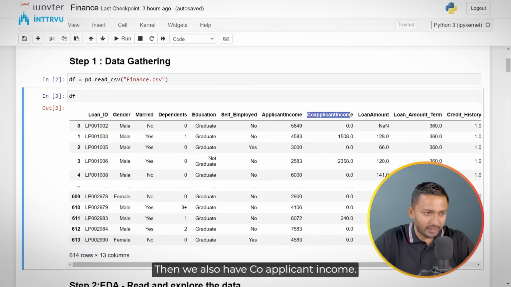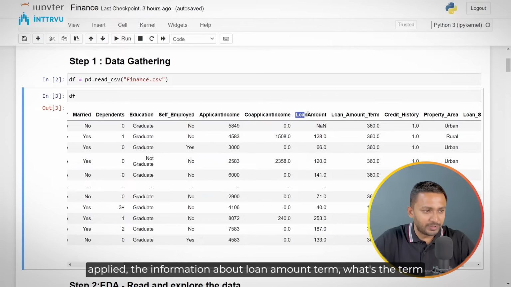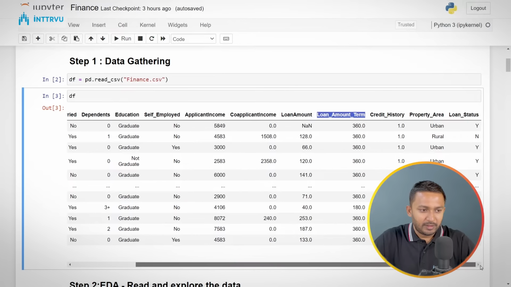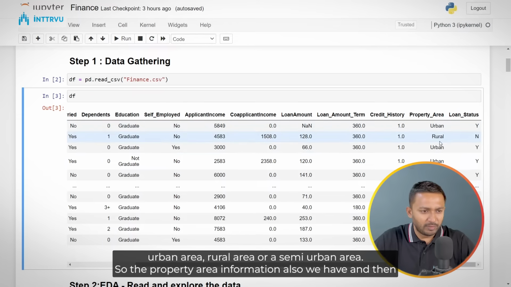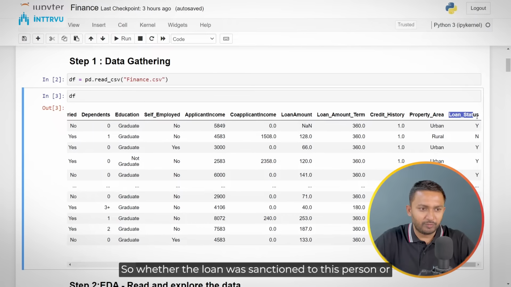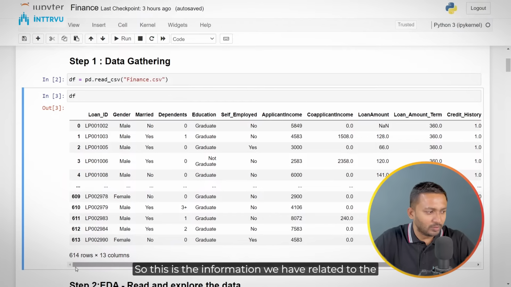Then we also have co-applicant income, the loan amount which is applied, and the loan amount term, the term for which that particular loan has been applied. Then information about whether we have the credit history of that person or not, and whether the person is coming from an urban, rural, or semi-urban area, so the property area information we also have. And at the end, we have a loan status column, which is yes or no, whether the loan was sanctioned to this person or not. So this is the information we have related to the loan applications.